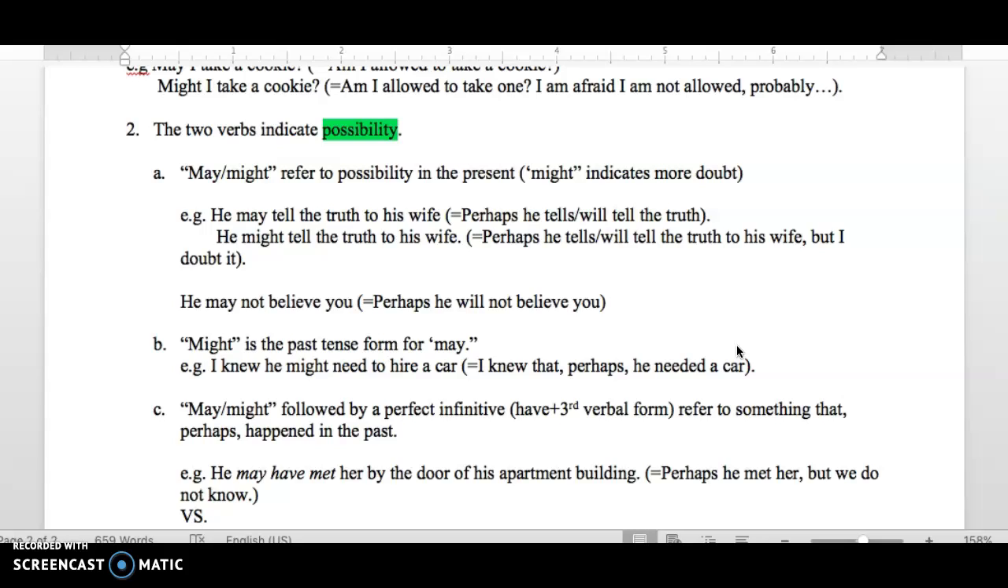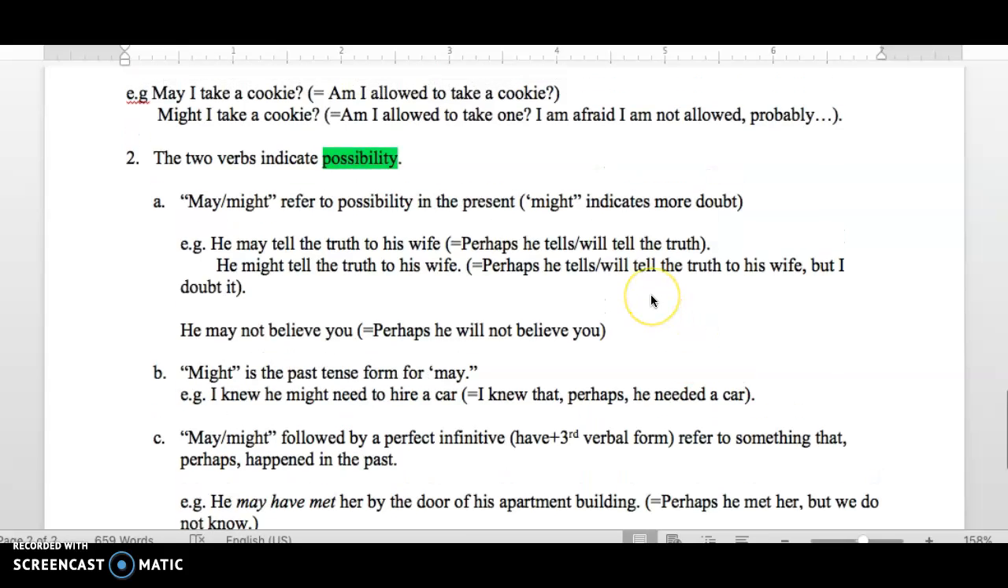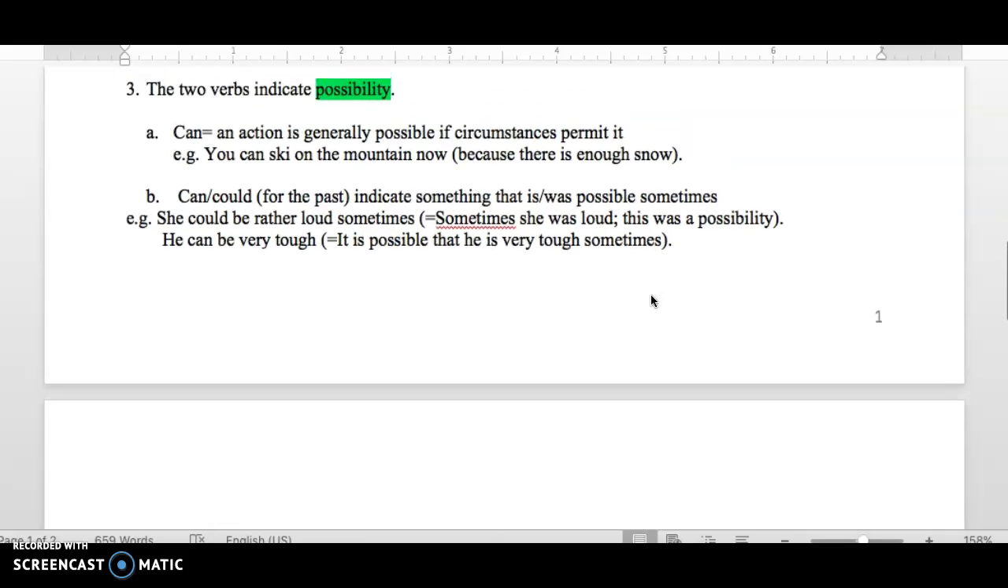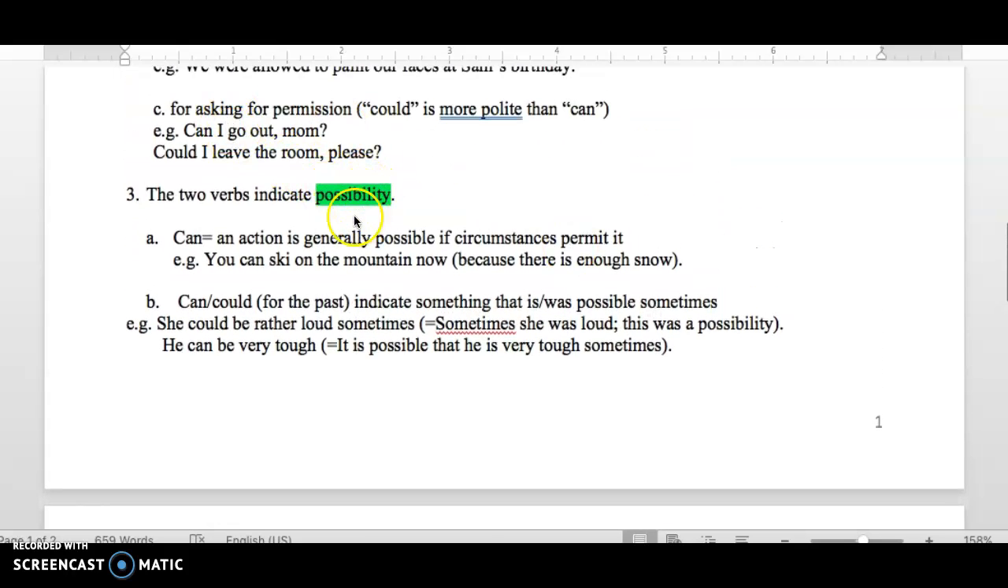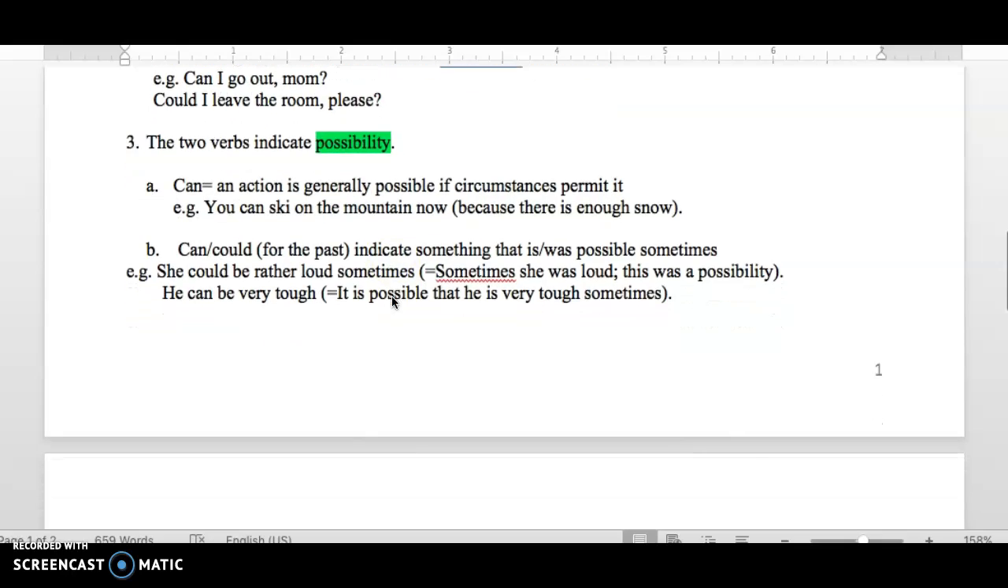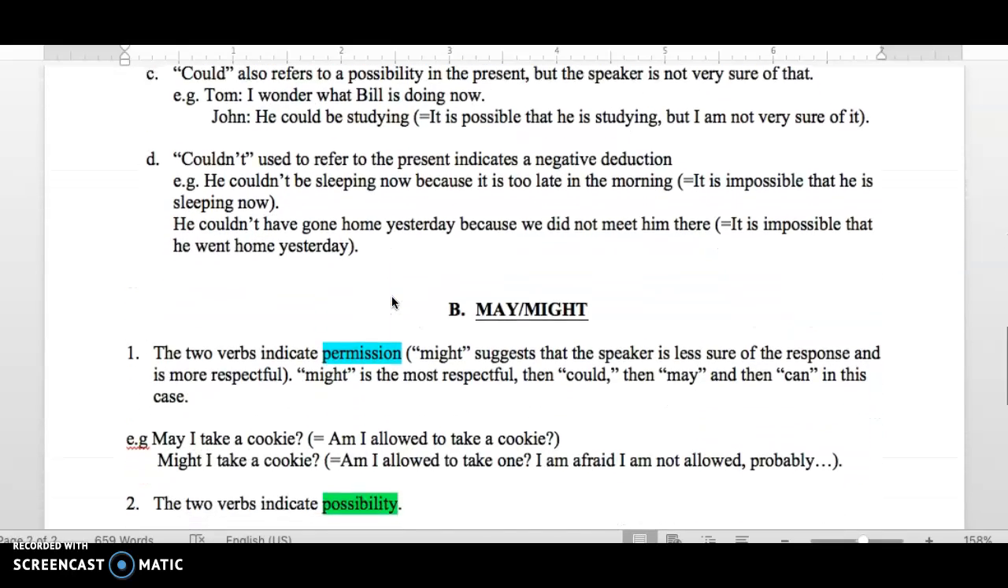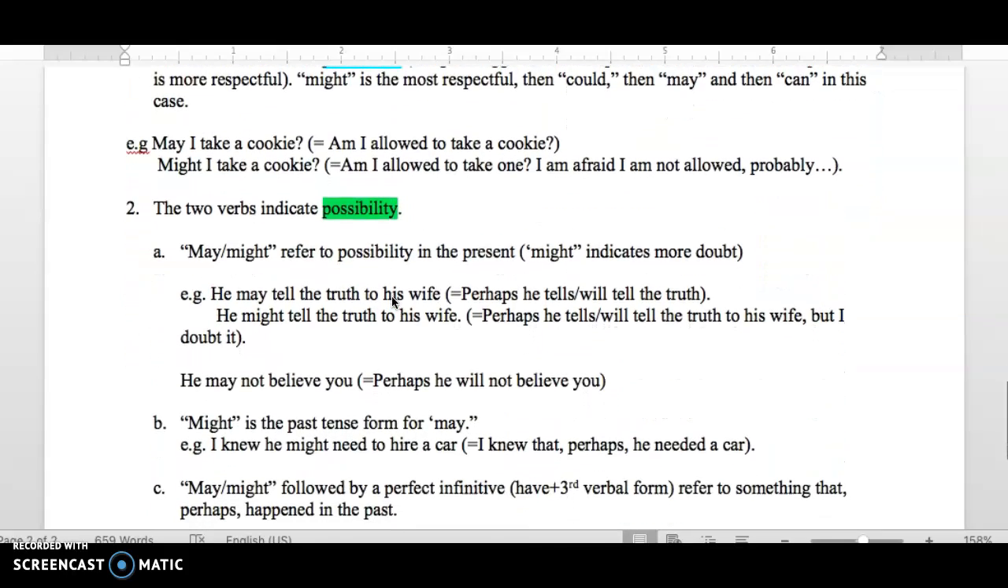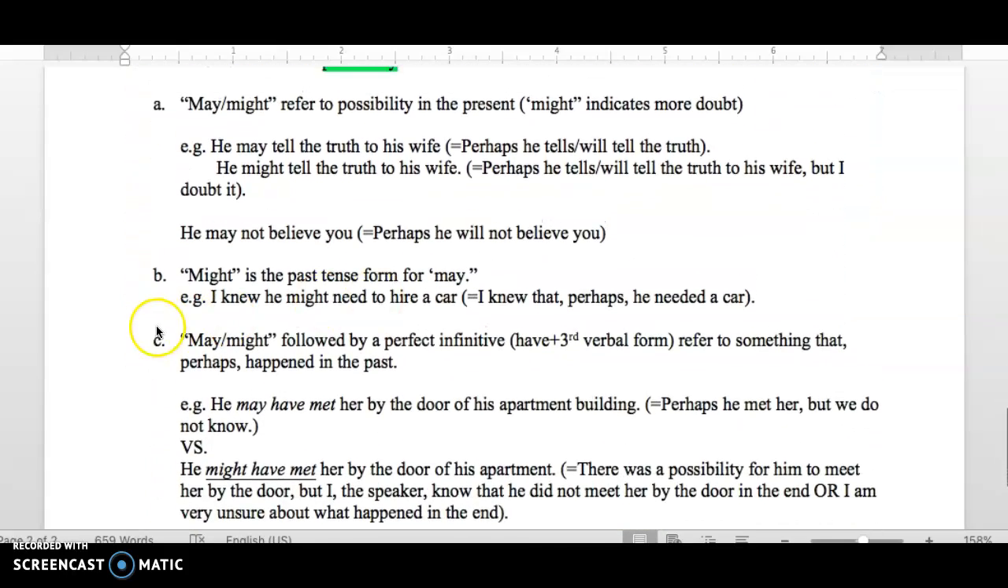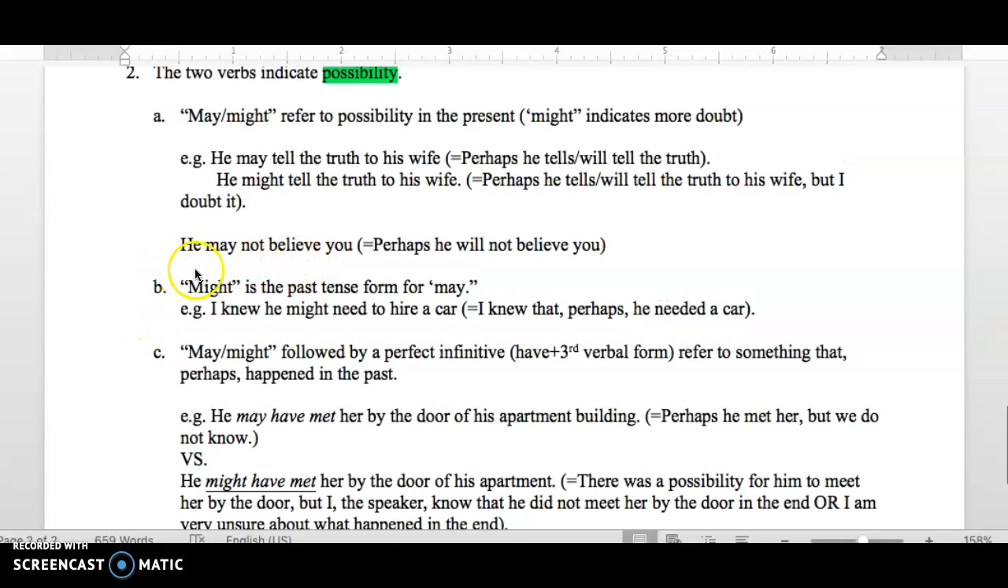So again, just like for permission, might shows a lot of doubt, could a little bit less doubt, may less, and can even less. Can and could, when they indicate possibility, refer to this idea that things are possible if circumstances permit it. B. He may not believe it. Sorry, the last example. He may not believe it means perhaps he will not believe you.